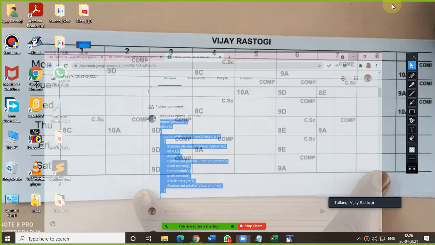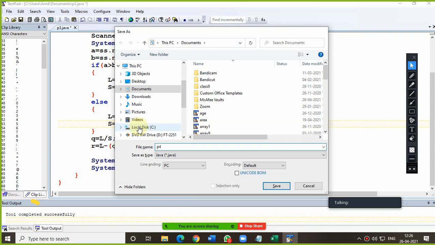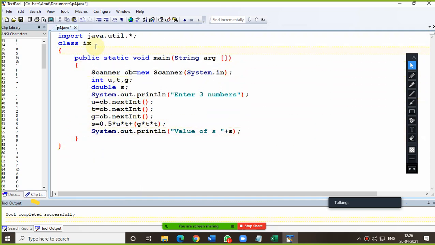Now see, let me explain this. So now, in this question, instead of writing enter 3 numbers, you can put directly enter the values of U, T and G. Everybody please pay attention now. That is the variable we are inputting, right?